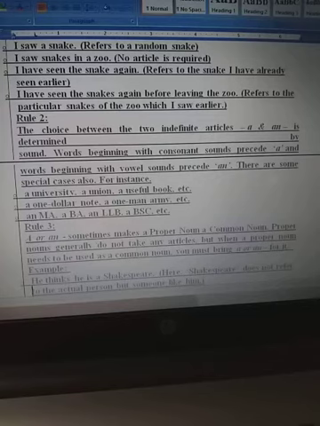For example, a university, a union, a useful book. All words are starting with vowel, but we will use a, not an, just because it is specific use. A $1 note, a one man army, etc. And before any abbreviation we always use an MA, a BA, an LLB, a BSc, etc.